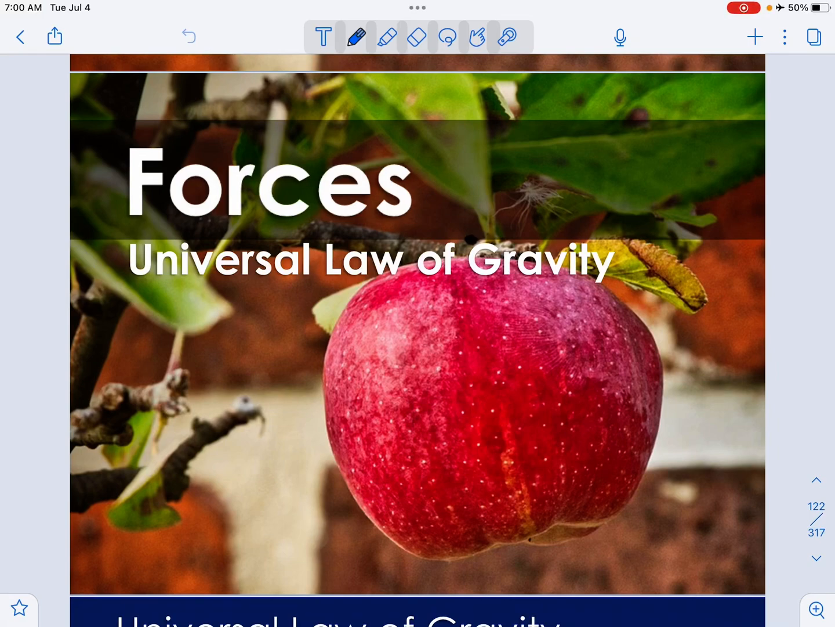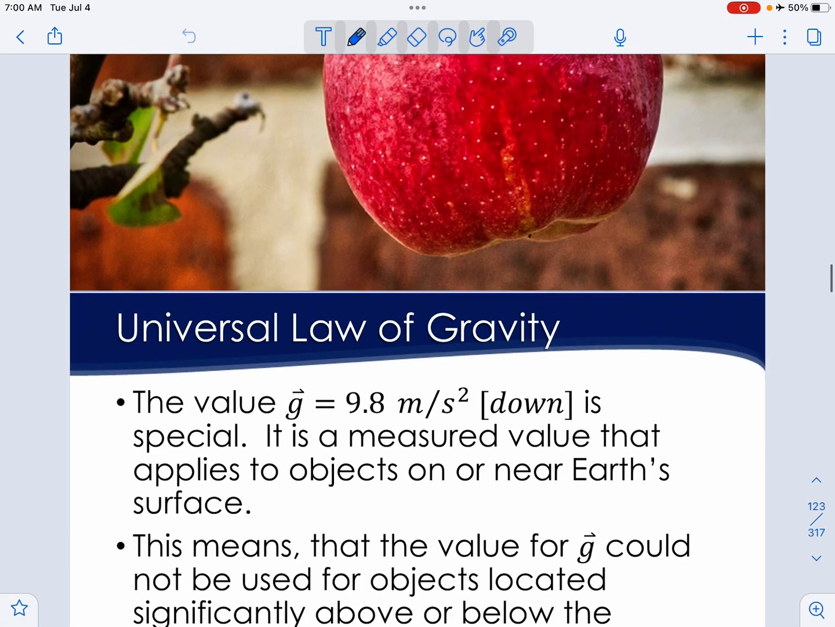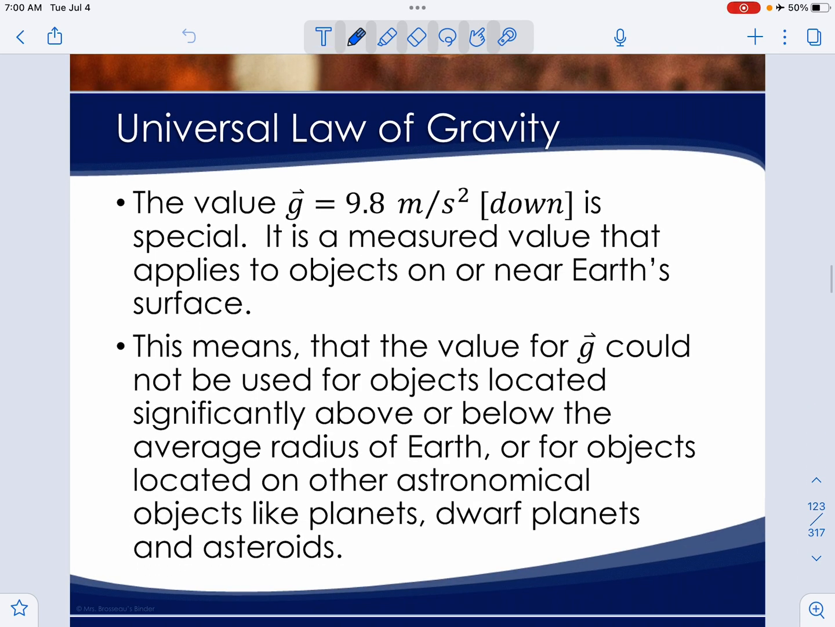Welcome to Forces, Universal Law of Gravity. So what is the universal law of gravity? The universal law of gravity states that any two objects that have mass attract each other.